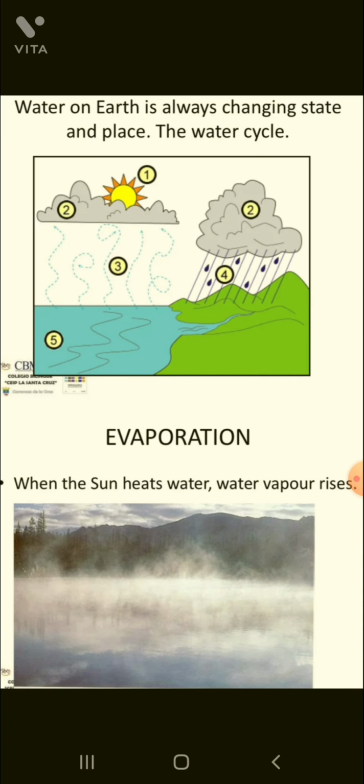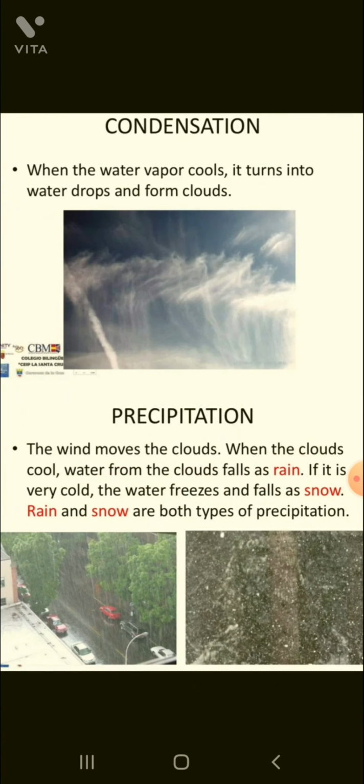You can see in this diagram, condensation like this. When the water vapor cools, it turns into water droplets and forms clouds in the upper atmosphere. It condenses water vapors and forms clouds. This is known as condensation. Precipitation: the wind moves the clouds. When the clouds cool, water from the cloud falls as rain. If it is very cold, the water freezes and falls as snow.